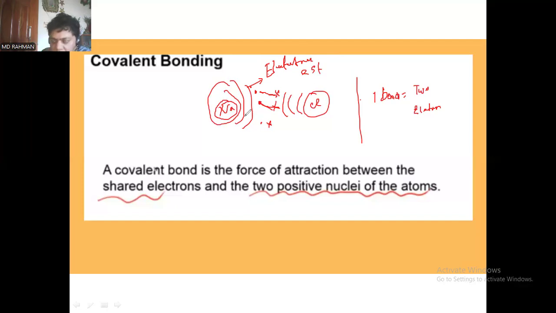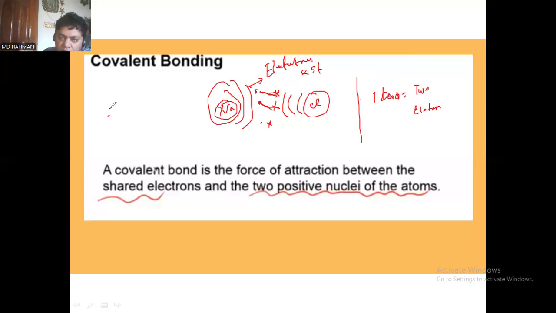So in the formation of sodium chloride, we can see here one electron is coming from sodium, another electron is coming from chlorine, that is metal and non-metal, and the bond will be formed in the form of electrostatic force. So this is the formation of one type of bond, that is ionic bond or metallic bond.